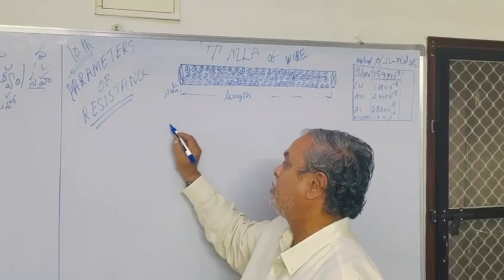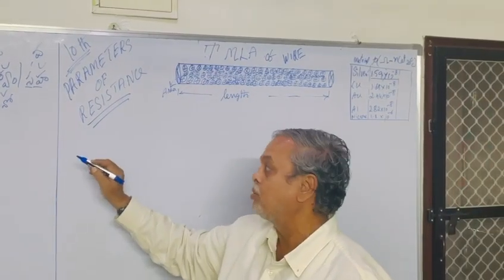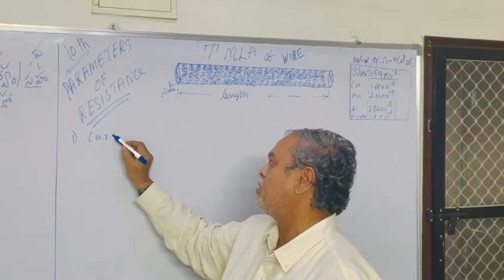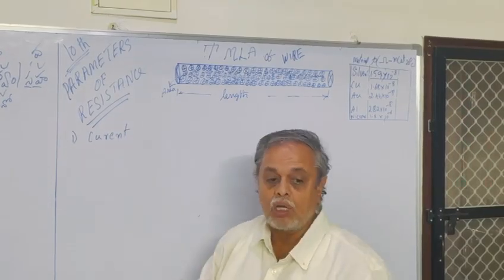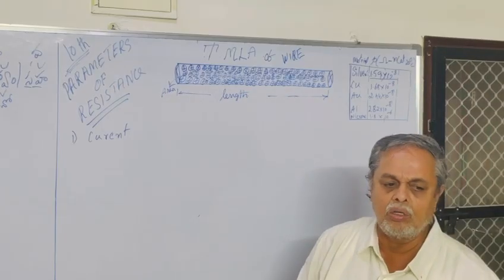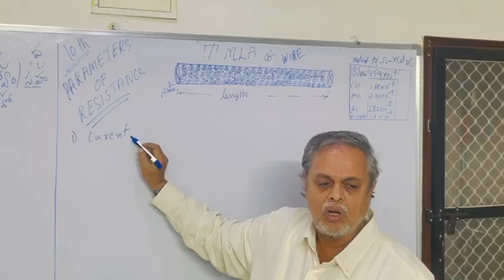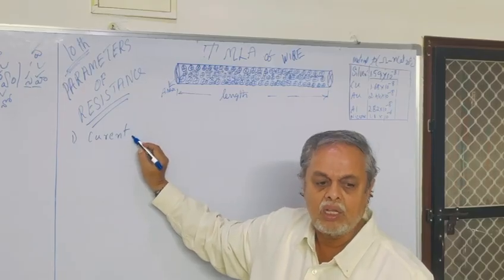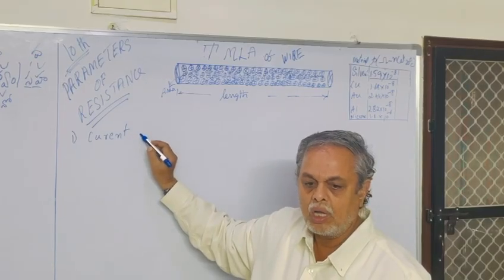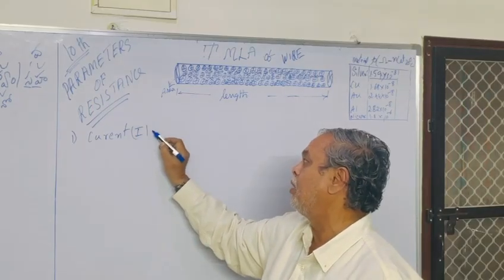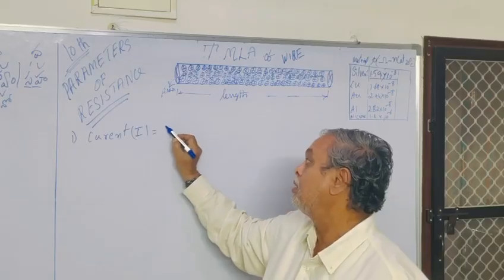What is current? Tell me, I have taught you. Current is equal to what? Current is equal to Q by I, equal to R1 plus R2 plus R3.